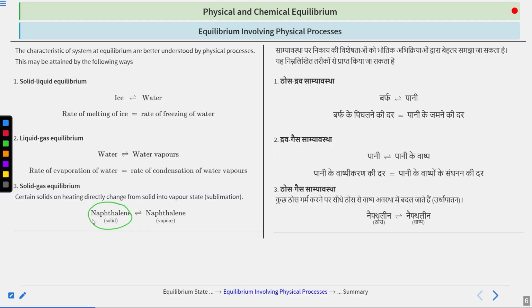Most of the substances or matter that you see around have a tendency to first go to liquid and then go to vapor. But due to this special property of naphthalene, we can observe a third type of physical change, which is from solid to gas and from gas to solid. Again, this can also be under equilibrium if the rate of solidification from vapor to solid and the rate of vaporization from solid to vapor become equal.